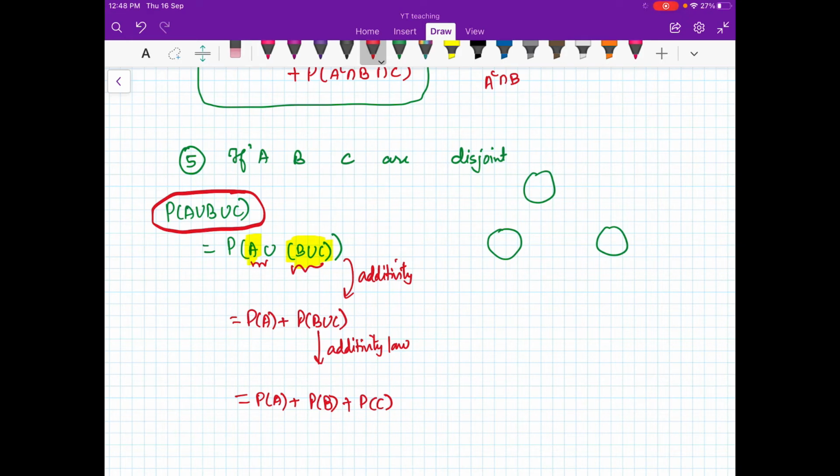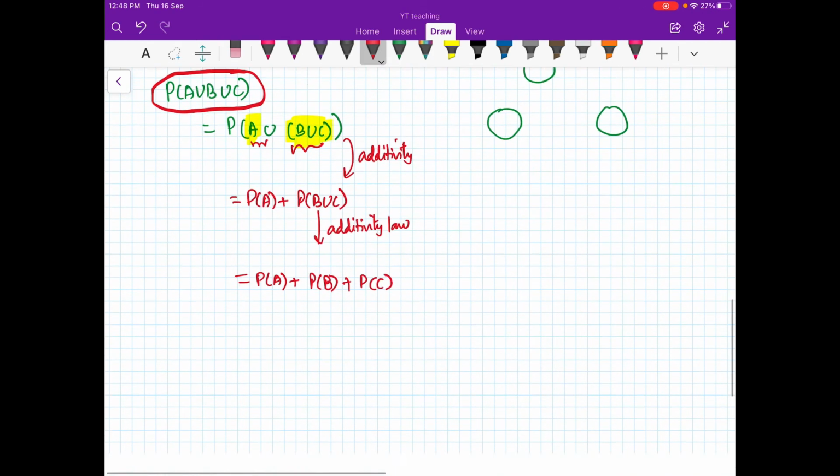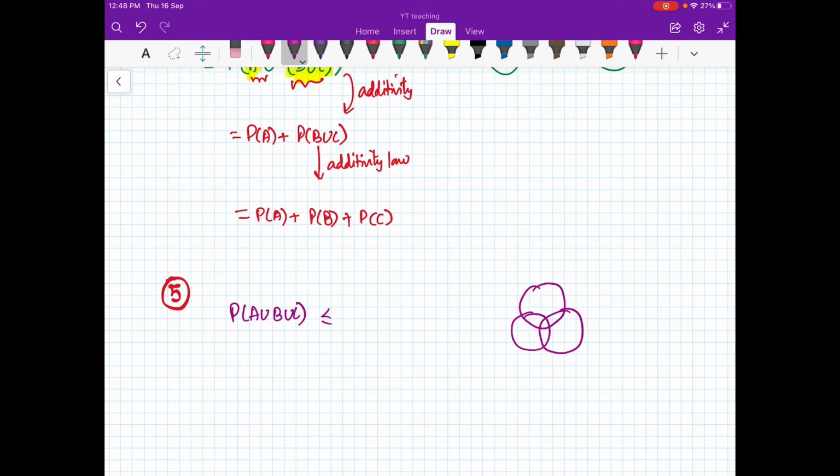So also we can see from here that if you have three sets A, B, C which may not be disjoint, then obviously the probability of their union will be less than or equal to the sum of the probabilities of the individual events. The reason is that they do have something in common, so that part will be subtracted, right? So this is also true.